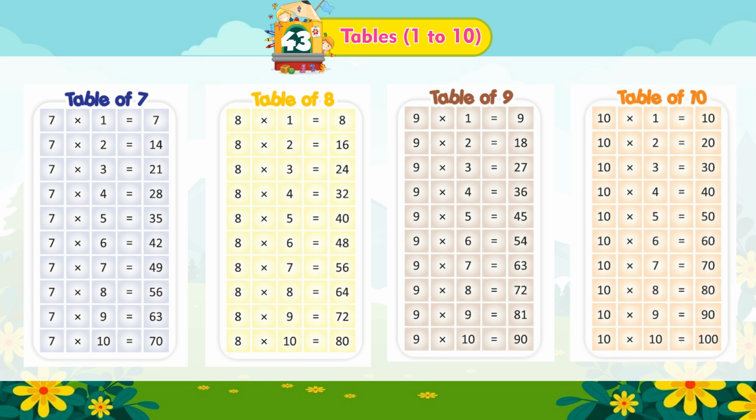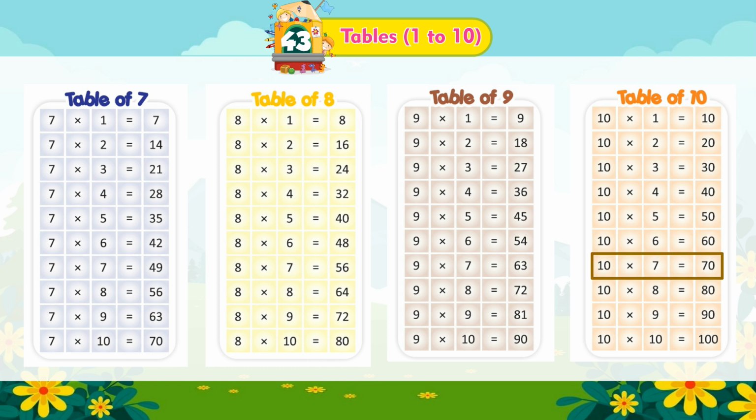Table of 10. 10 multiplied by 1 is equal to 10. 10 multiplied by 2 is equal to 20. 10 multiplied by 3 is equal to 30. 10 multiplied by 4 is equal to 40. 10 multiplied by 5 is equal to 50. 10 multiplied by 6 is equal to 60.